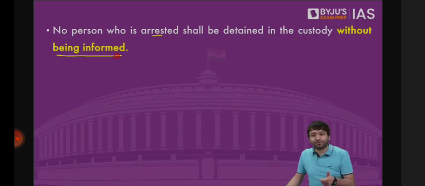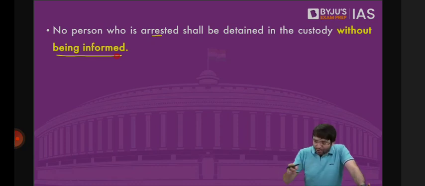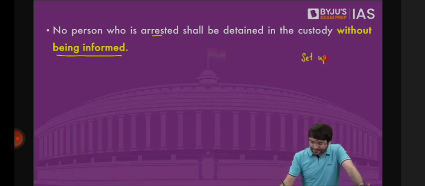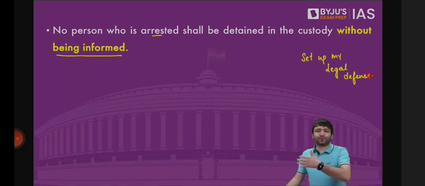I want to know that. I need to know that. This is my fundamental right. So that I can call my lawyer. I can set up my legal defense. So that my lawyer can approach the judiciary and ask for bail. There's a right to be informed of the grounds on which you are being arrested. This is my fundamental right, available to citizens, available to aliens, except enemy aliens.